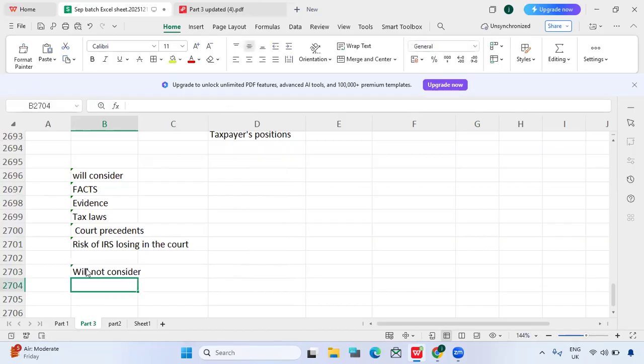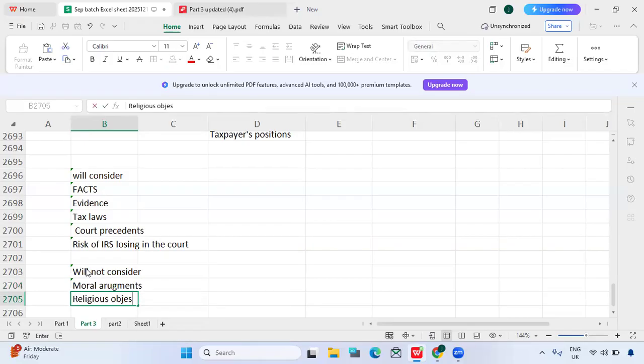The first one is moral arguments. Even though the taxpayer is not in a situation to pay the tax liability, will they check their moral arguments? No, not at all. They will check only the facts, evidence, tax laws, court proceedings, and the risk of the IRS losing in court. They will not check any moral arguments, and religious objections also they will not check.